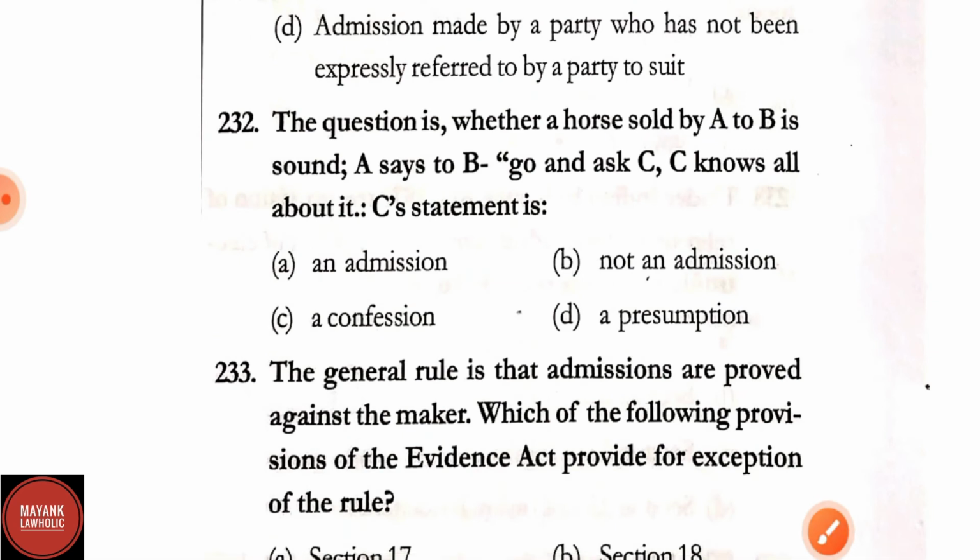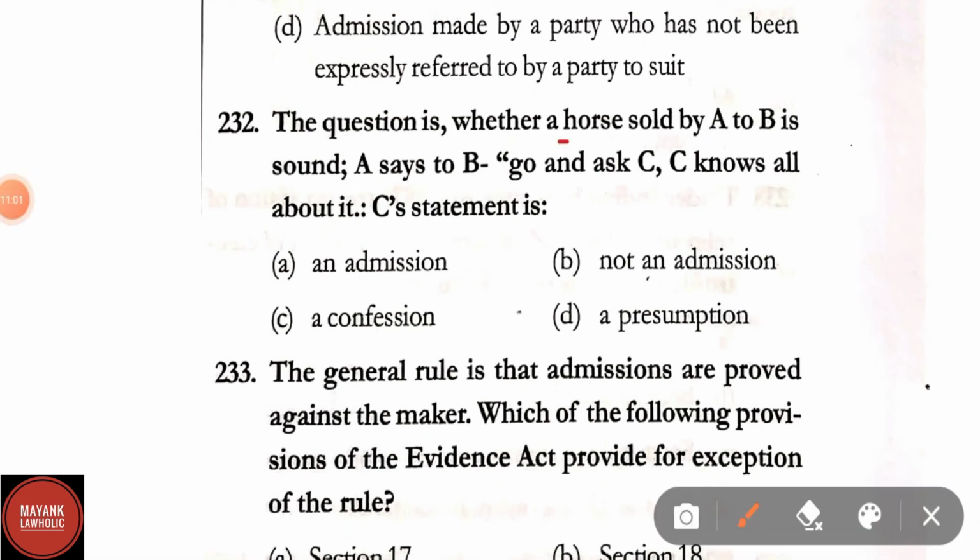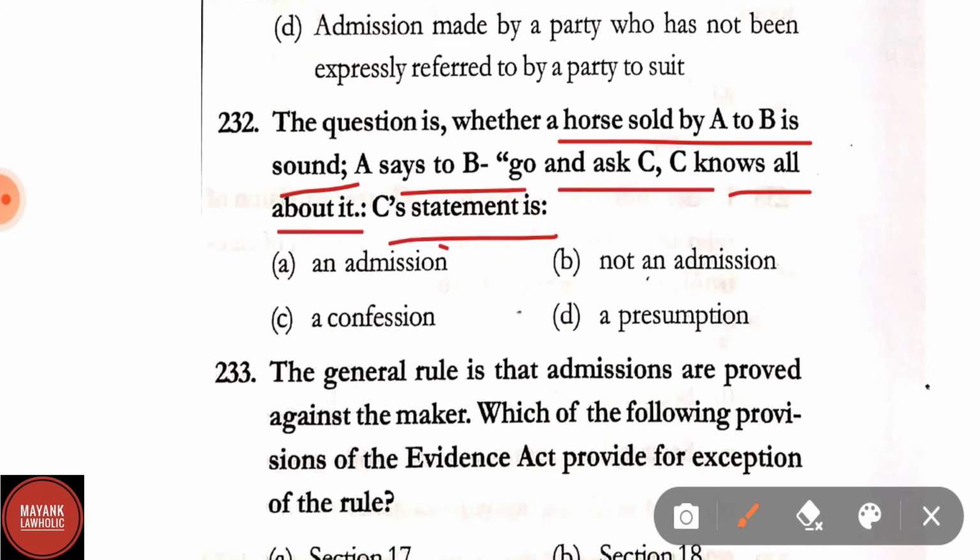Question number 232. The question is whether a horse sold by A to B is sound. A says to B, go and ask C. C knows all about it. C's statement is an admission, not an admission, a confession, a presumption. Here correct answer is option A, that is an admission.